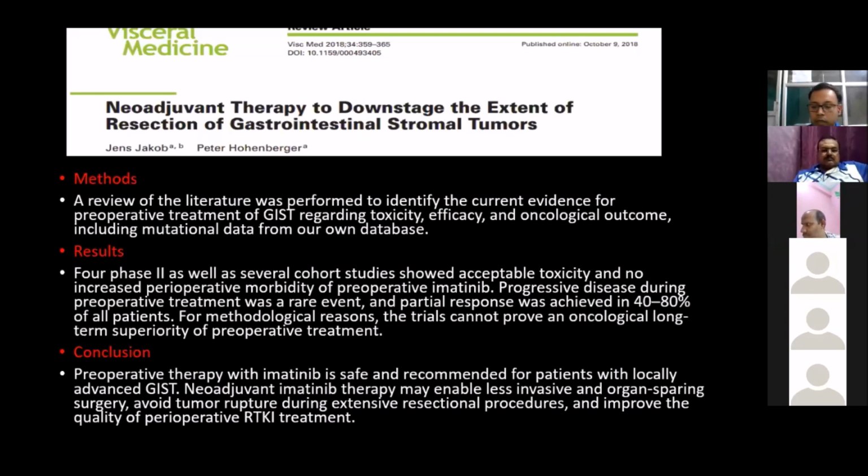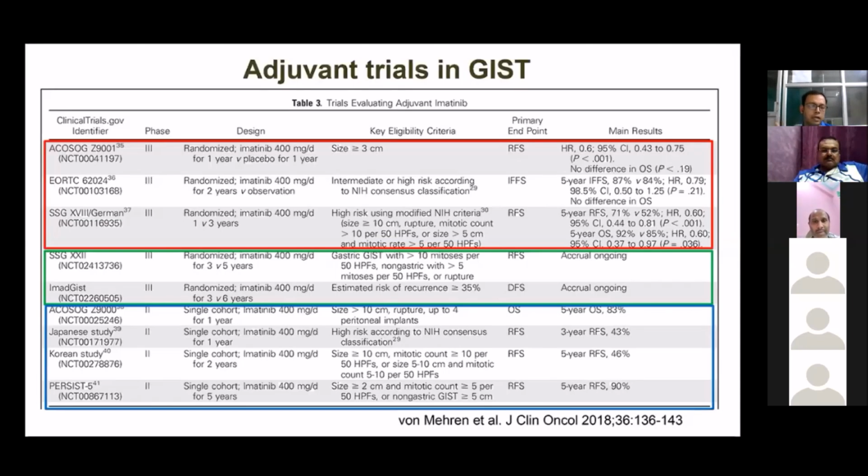of perioperative treatment. Now coming to adjuvant trials, I won't go into the details, but these are some of the trials that have taken place, still ongoing. Among these, the Scandinavian Sarcoma Group 18 trial found that 3 years of imatinib is better than 1 year, whereas various studies are going on comparing imatinib 3 years versus 5 years, 3 years versus 6 years. So people are yet to identify the ideal duration of imatinib to be given as adjuvant in the high risk or intermediate risk group.